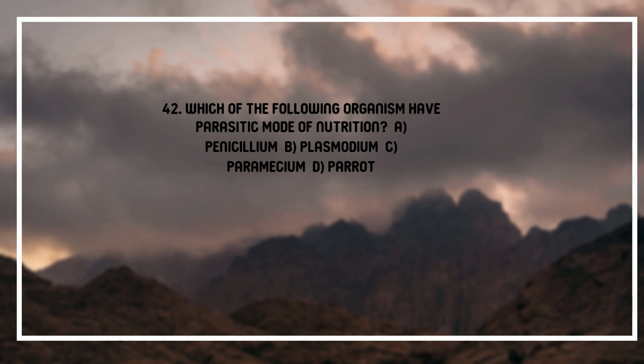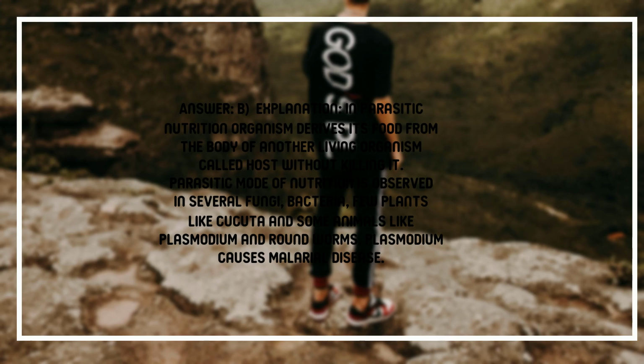42. Which of the following organisms have parasitic mode of nutrition? A. Penicillium, B. Plasmodium, C. Paramecium, D. Parrot. Answer. B. Explanation. In parasitic nutrition, the organism derives its food from the body of another living organism called the host without killing it. Parasitic mode of nutrition is observed in several fungi, bacteria, few plants like cuscuta and some animals like Plasmodium and roundworms. Plasmodium causes malarial disease.